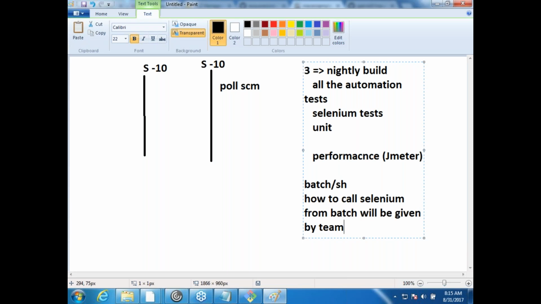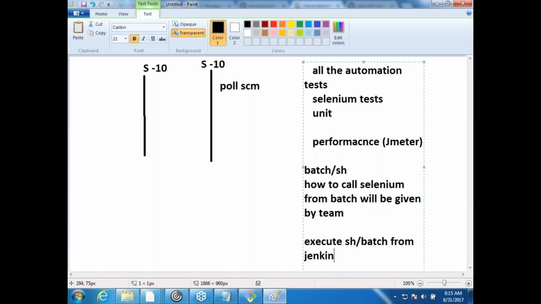So that's why we would always take the input from the team which has developed with respect to Selenium and JMeter. So if it is a Windows system, we would create batch files. If it is a Linux system, we would create shell files. And then we would execute the shell or batch from Jenkins. Are we good? So this is what we do.